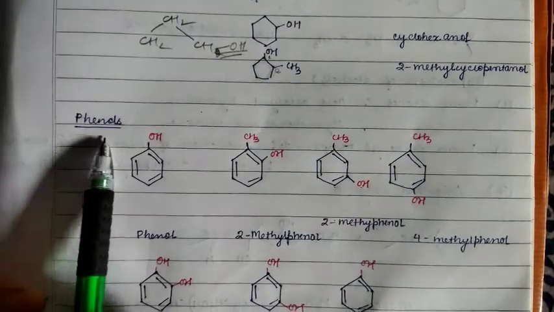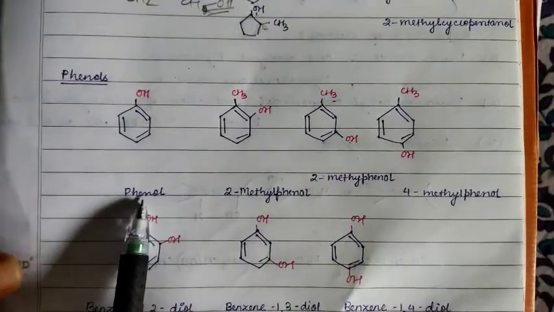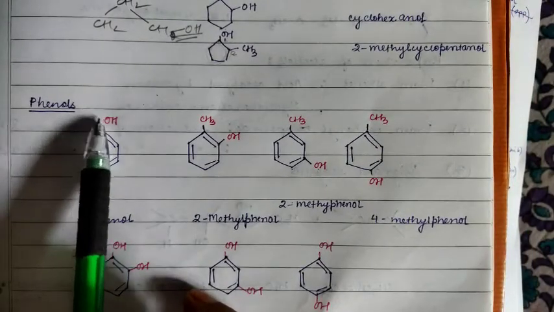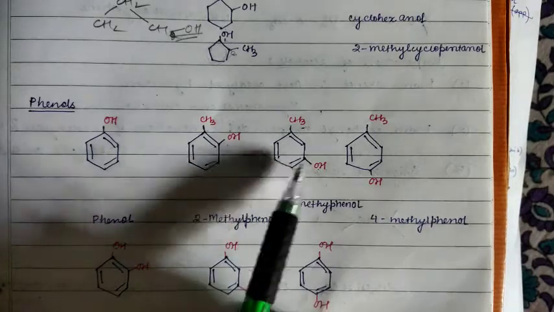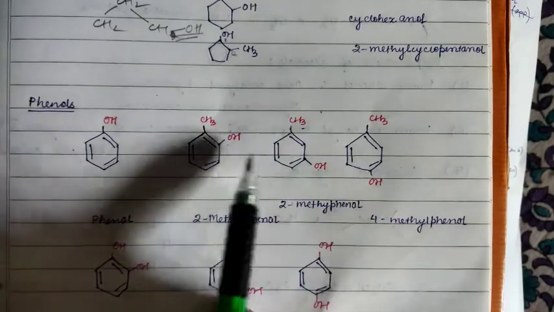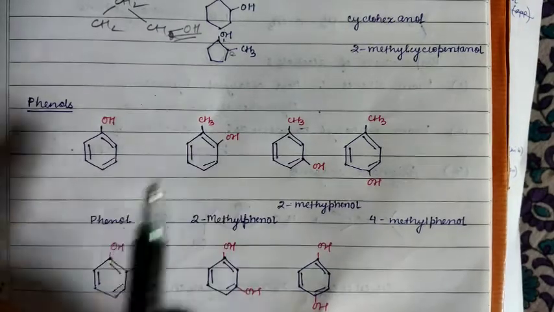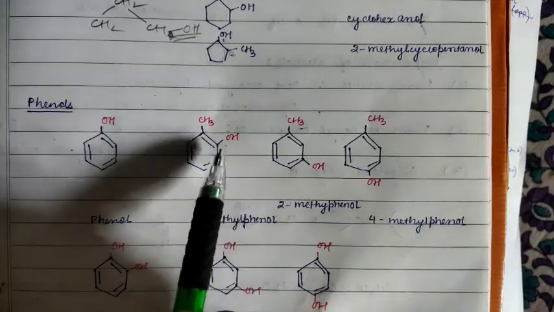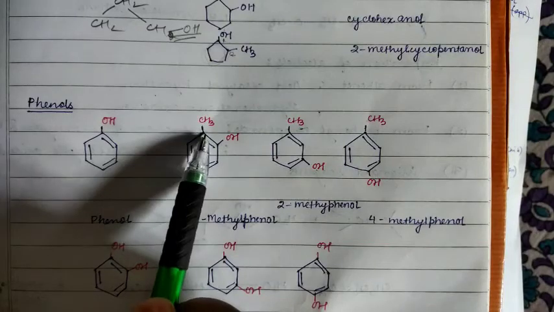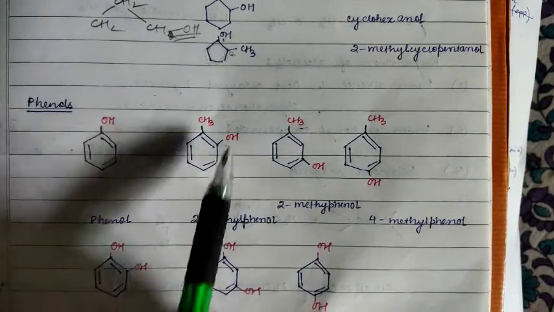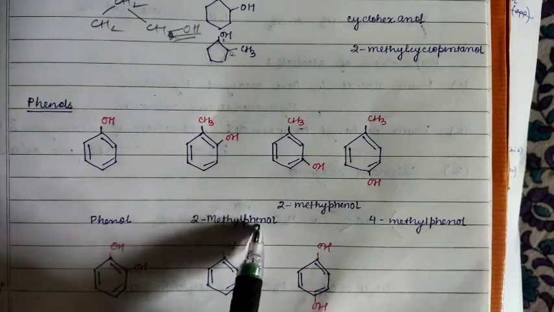Next, for the phenols, you see the structure. This is the phenol structure. One hydrogen is replaced by OH, but here you see there are CH3 groups at different positions in correspondence with the OH group, right? So if this is 1 and this is 2, 1 2 is known as the ortho compounds. Or you can write directly 2-methyl phenol.